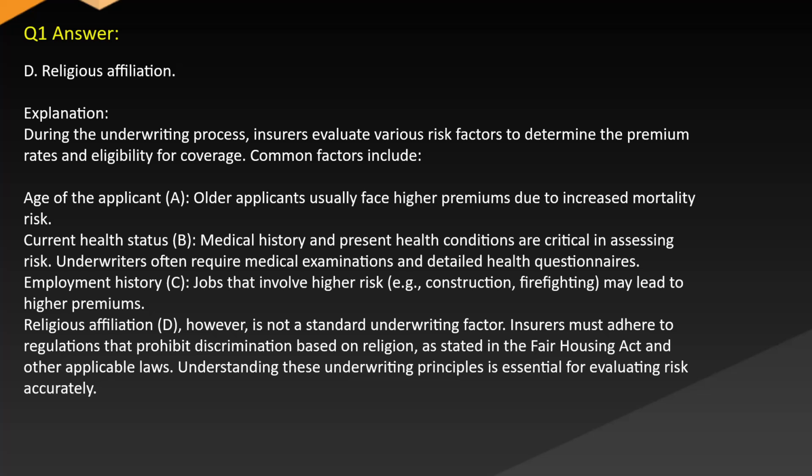Answer: D. Religious affiliation. Explanation: during the underwriting process, insurers evaluate various risk factors to determine the premium rates and eligibility for coverage. Common factors include age of the applicant, A. Older applicants usually face higher premiums due to increased mortality risk. Current health status, B. Medical history and present health conditions are critical in assessing risk. Underwriters often require medical examinations and detailed health questionnaires.